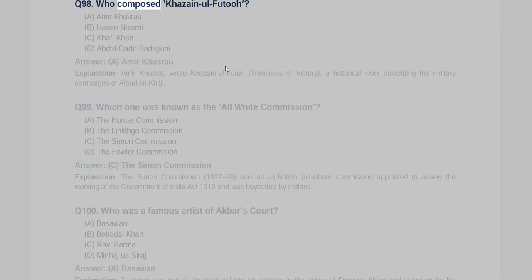Q98. Who composed Khazanul Futuh? A. Amir Khusro, B. Hasan Nizami, C. Kafi Khan, D. Abdul Qadir Badayuni. Answer A. Amir Khusro. Explanation: Amir Khusro wrote Khazanul Futuh, Treasures of Victory, a historical work describing the military campaigns of Alauddin Khilji.